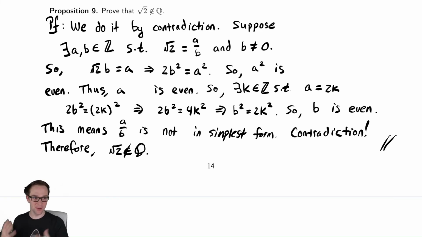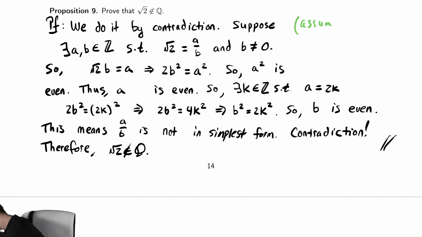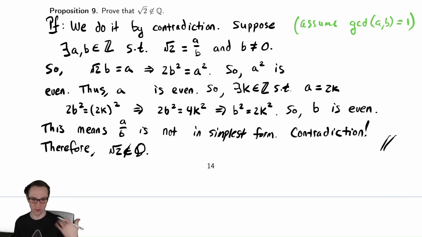We could have written down that it was in simplest form here. Maybe we would even write that down up here just to be safe. Assume the GCD between a and b is 1. That's another way of saying that, and then we've proven below that the GCD is 2, which is a contradiction because 1 is not equal to 2. So there's our direct, obvious contradiction if we wanted to write it out in a more formal sense.